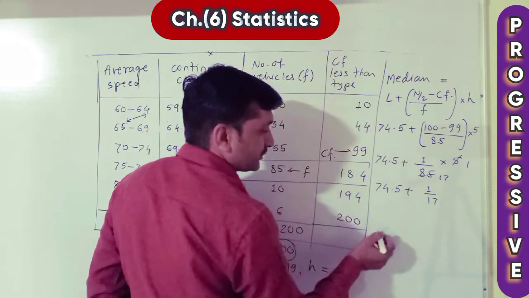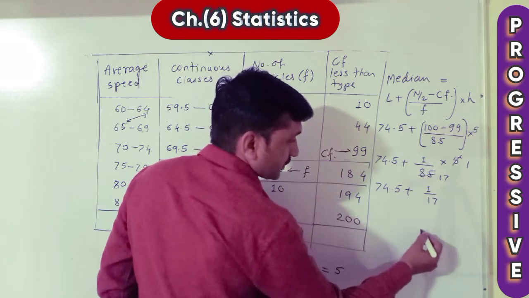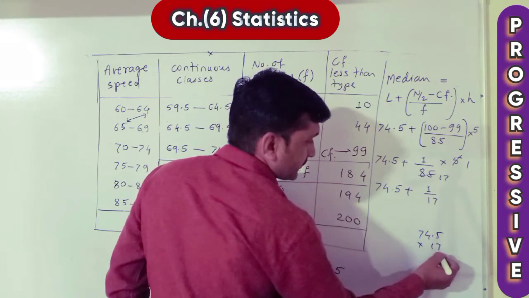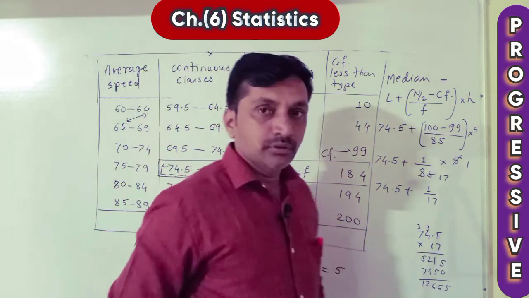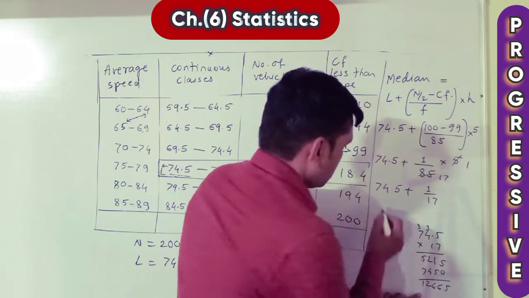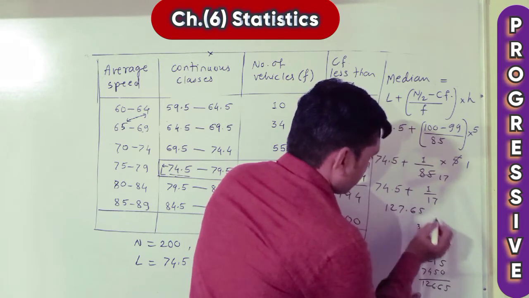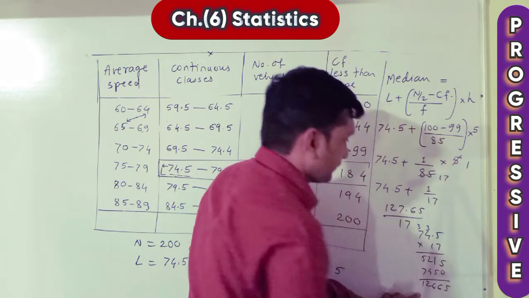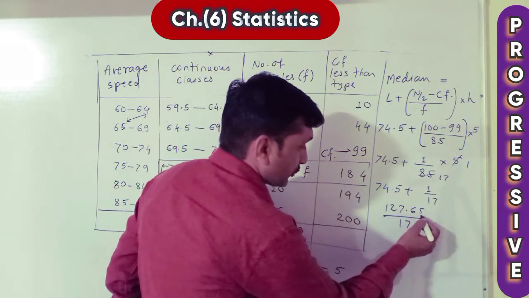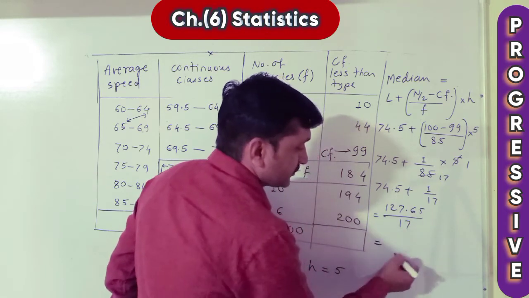Now we have to do cross multiplication. 74.5 into 17, here I do 74.5 multiplied by 17. Now the product we got is 126.65, plus 1, 127.65 divided by 17.